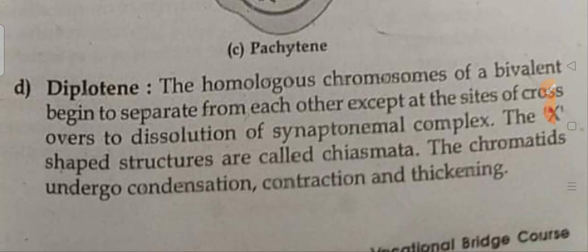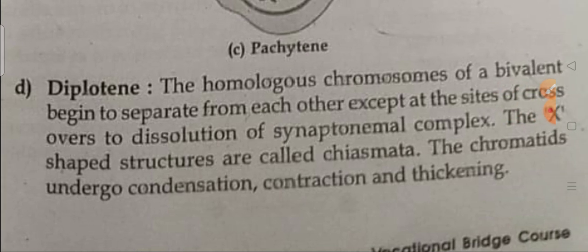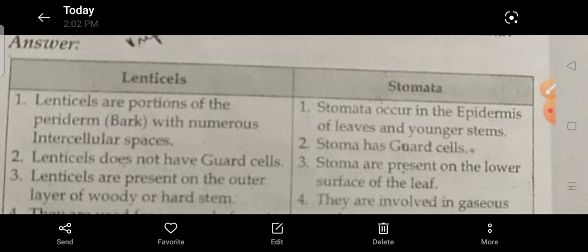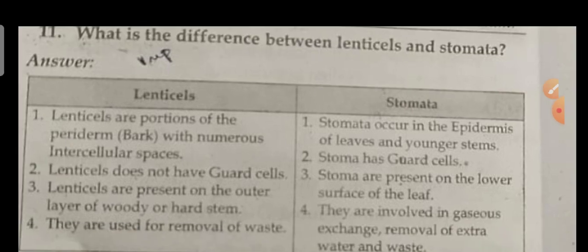Okay, diplotene. Here the chromosomes are separated from each other except at the sites of crossing over, due to dissolution of the synaptonemal complex. These X-shaped structures are called chiasmata. These chromatids undergo condensation, contraction, and thickening. It's clear? Okay, so next, this is the seventh question from the short answer questions.